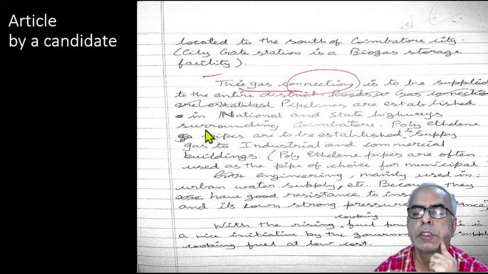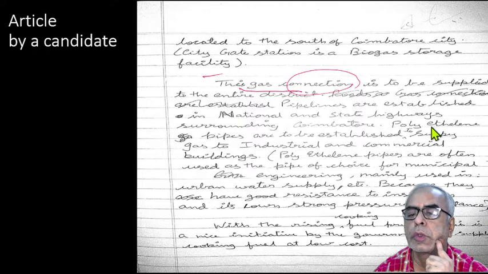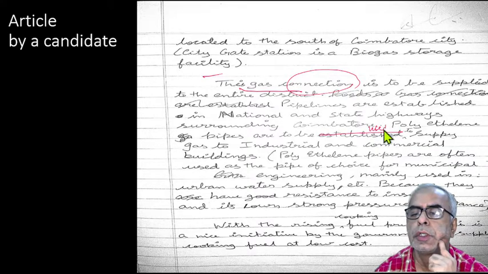Pipelines are established in national and state highways surrounding Coimbatore. Polyethylene pipes are to be established. So instead of established, polyethylene pipes are used here. So simply you can say used. So supply gas to industrial and commercial buildings.